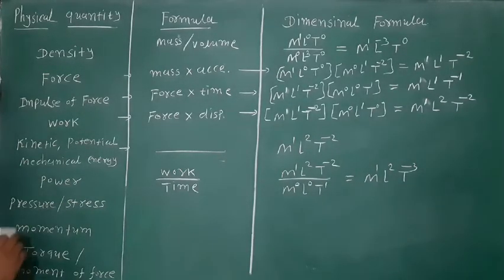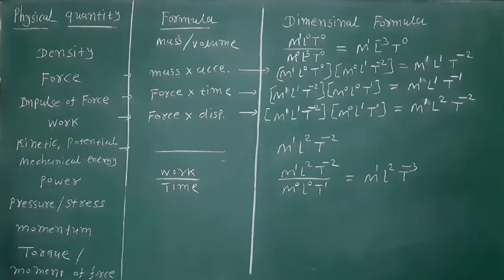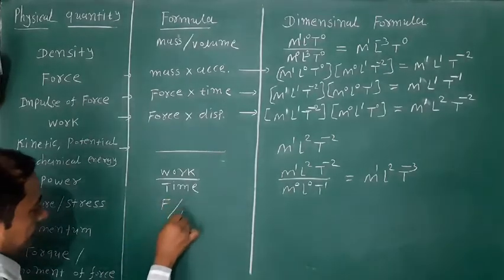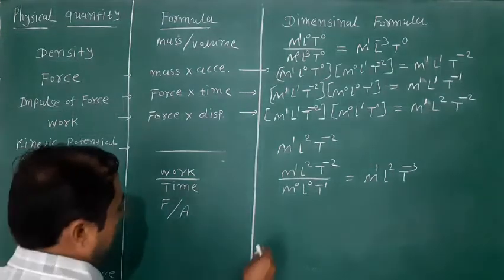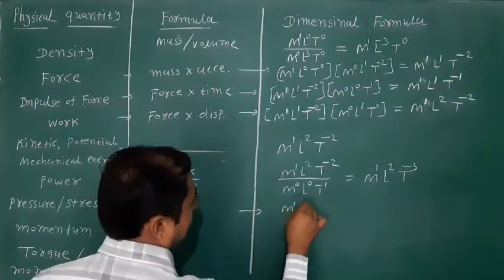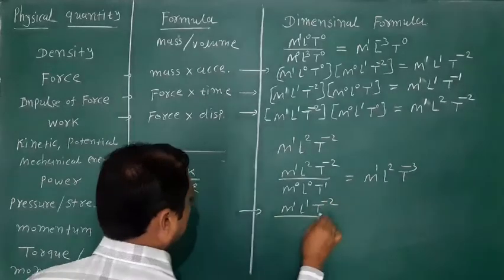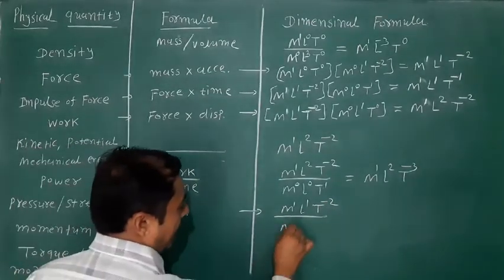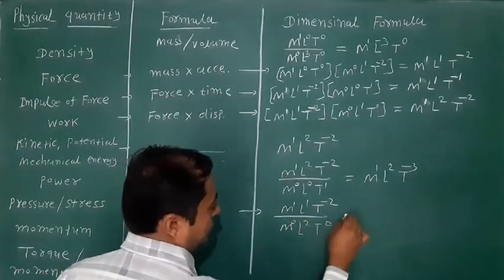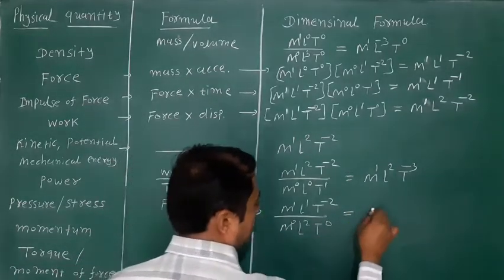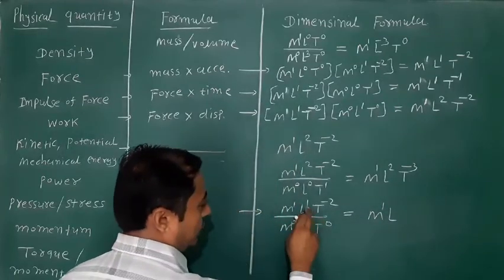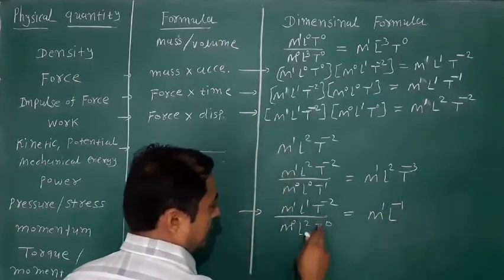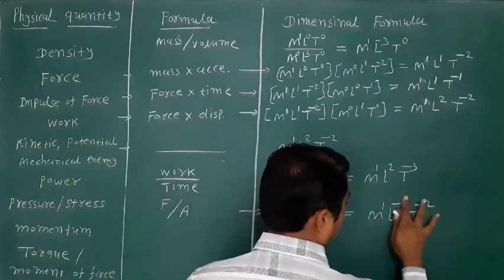Next physical quantity is the pressure, otherwise stress. Pressure is equal to force upon area. So the dimension formula for force is M1 L1 T minus 2 upon area, M0 L2 T0. Now we solve it. M raised to 1, L raised to 1 minus 2 means minus 1, T raised to minus 2.